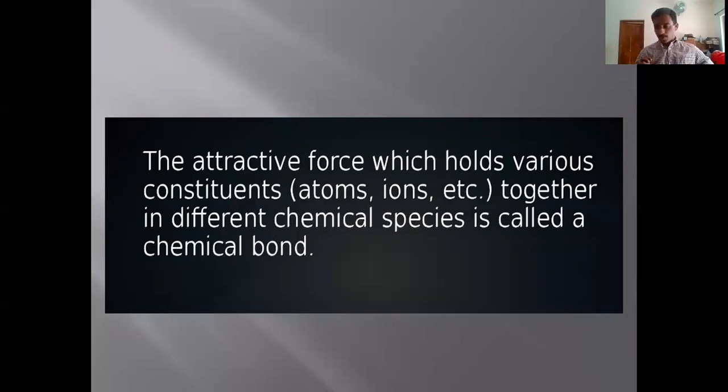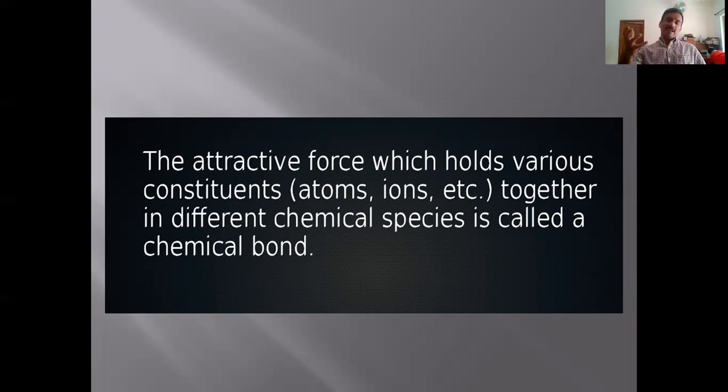In the molecule H2O, what holds hydrogen and oxygen together? That is a chemical bond. In NH3, due to chemical bond, nitrogen and hydrogen exist together. Why is there a chemical bond in molecules? That is the next question. Why do these atoms exist together? What is the need for combining of atoms?